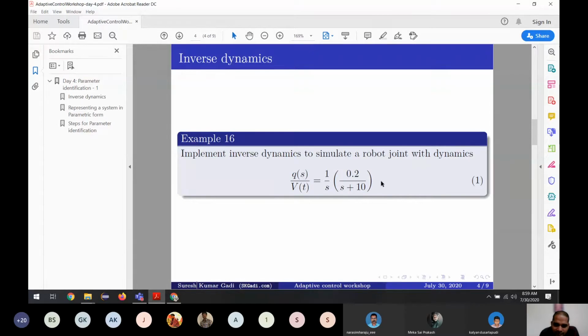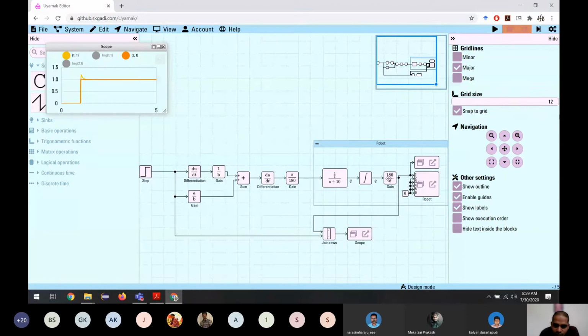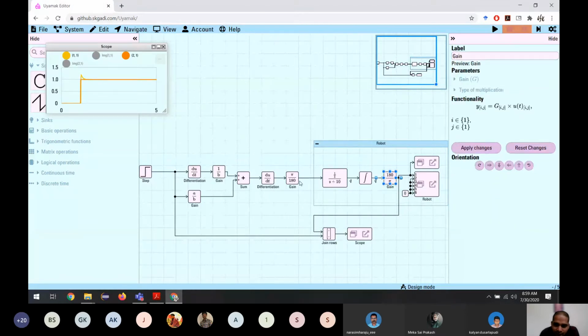If you multiply it by S times S plus 10 divided by 0.2, what do we have? This term will cancel with the S term. This 0.2 cancels with the denominator. This S plus 10 will be cancelled with the numerator S plus 10. And we get 1. Q by S divided by V by T is equal to 1. We are going to get that, right? So that's what we did here. This 180 by pi, we are putting its inverse, it is pi by 180.